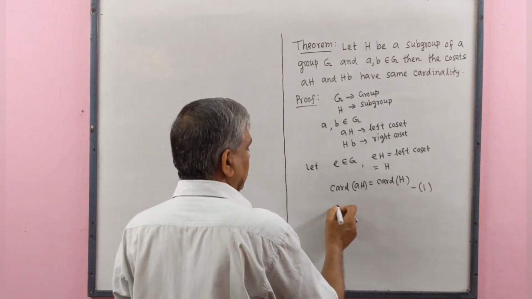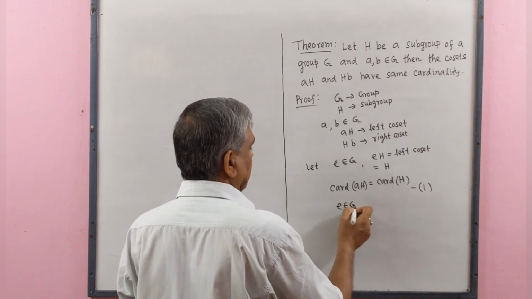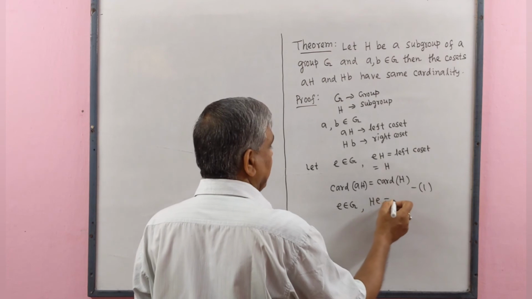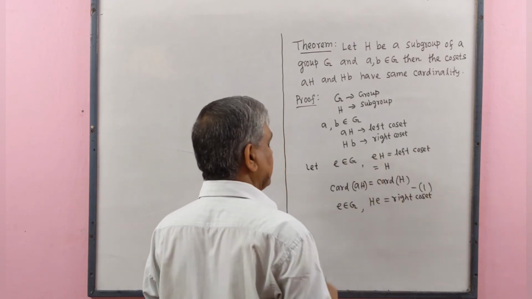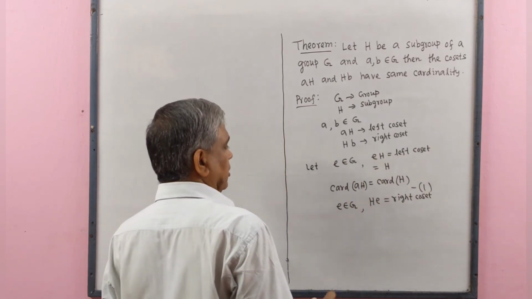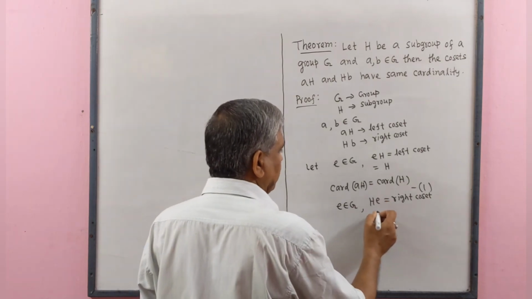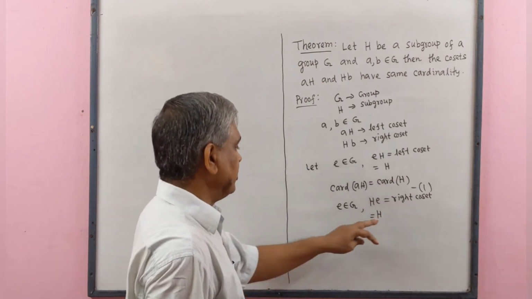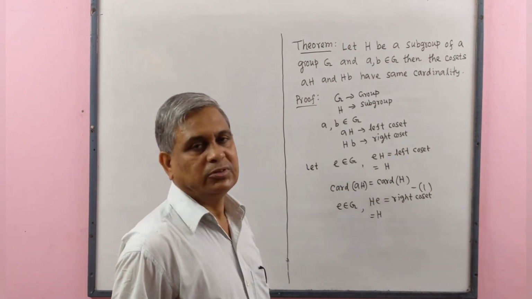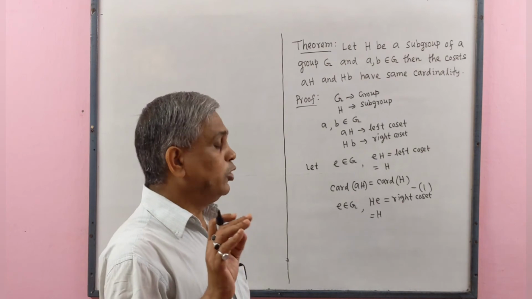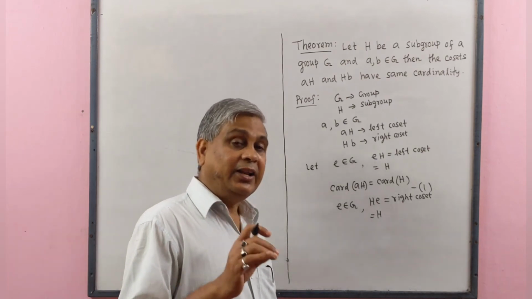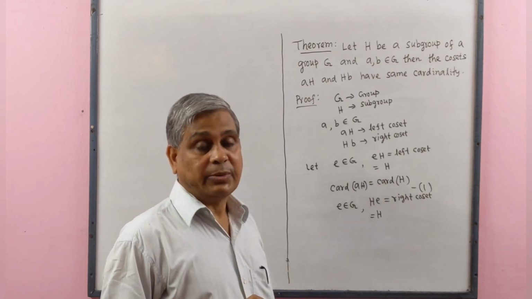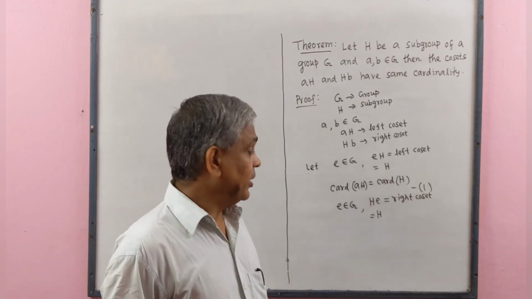Again, e belongs to G, He is the right coset of H and He equals H. Therefore, H is the right coset also. We know that cardinality of each right coset of a subgroup is the same.